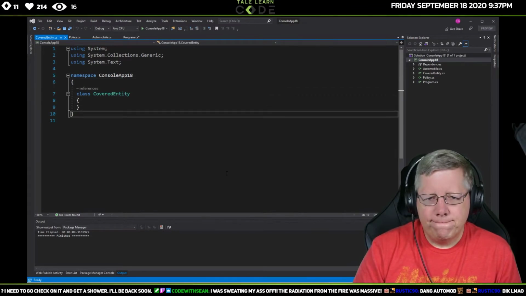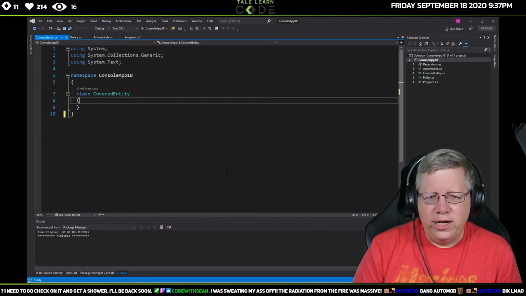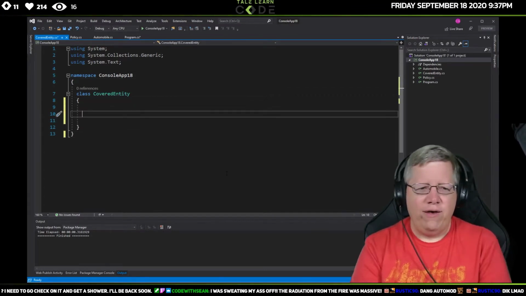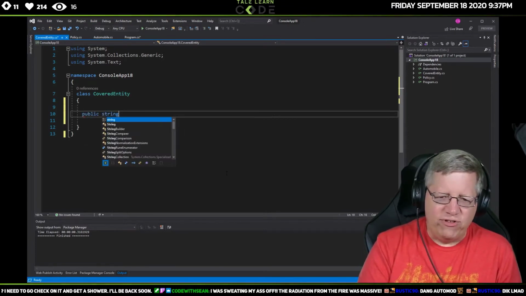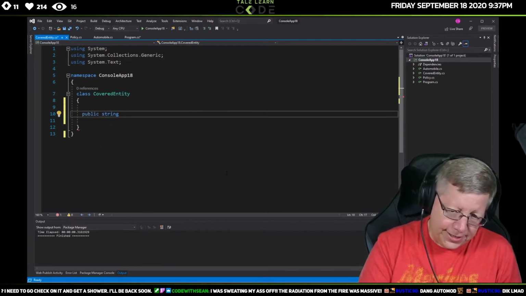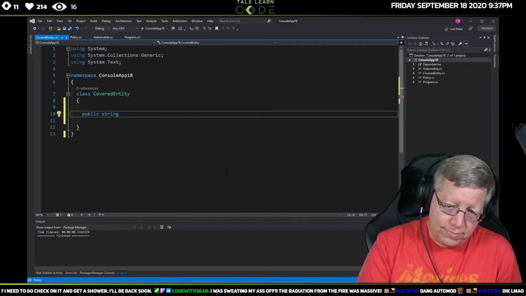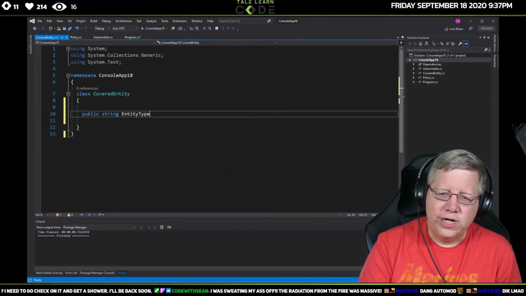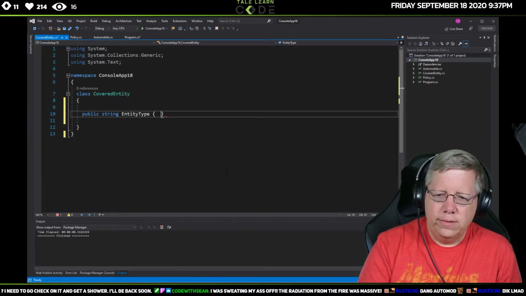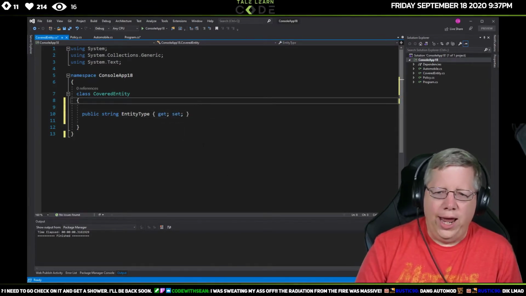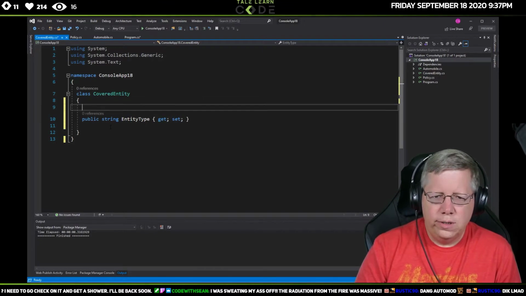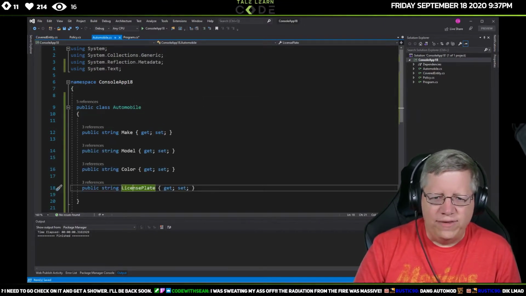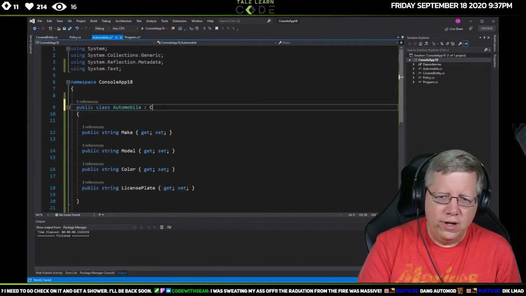In here, let's just say we'll have a public string of covered entity type. And then on this automobile, I'm gonna inherit from covered entity.